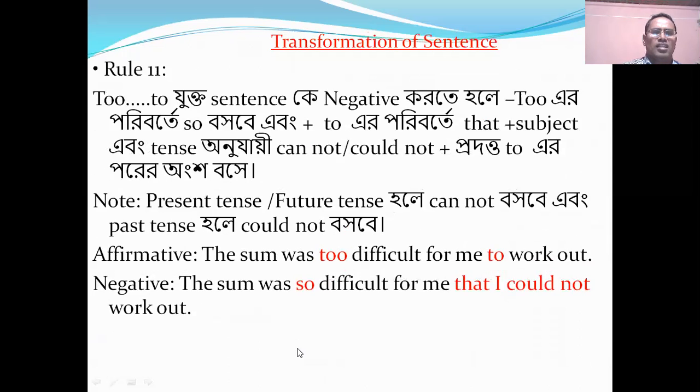Let's see another rule of transformation from affirmative to negative. If we get too dash dash to in an affirmative sentence, we can change it into negative in this way. Let's see the example. The sum was too difficult for me to work out. We can change it into negative in this way. Too will be so, and to will be that I could not. In this way, we can change an affirmative sentence to negative.